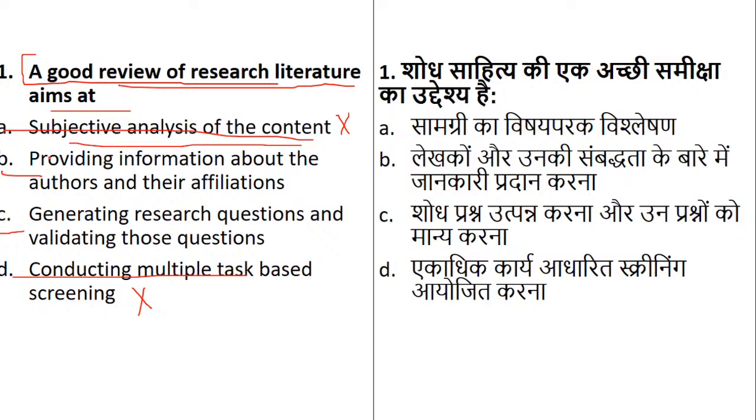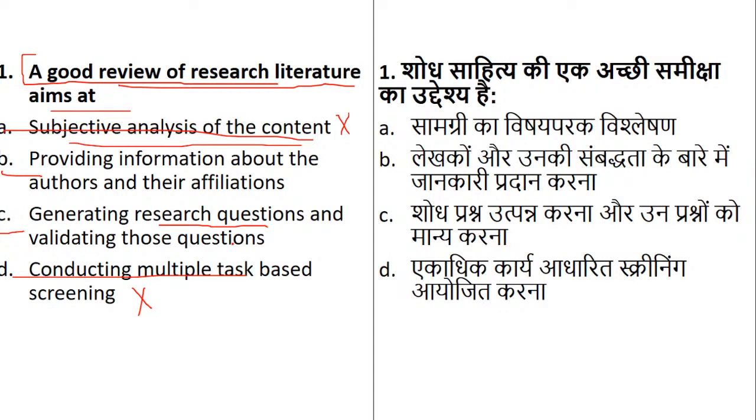Now if you see option number B, that is providing information about the authors and their affiliation. When you read this statement and go back to the question, they didn't ask whether it is reliable or not. The question is, why do we do literature review in our research? It is to ensure what has been touched and what has been untouched by the researcher, so we come to know what exactly should be our research questions and how can we validate those questions.